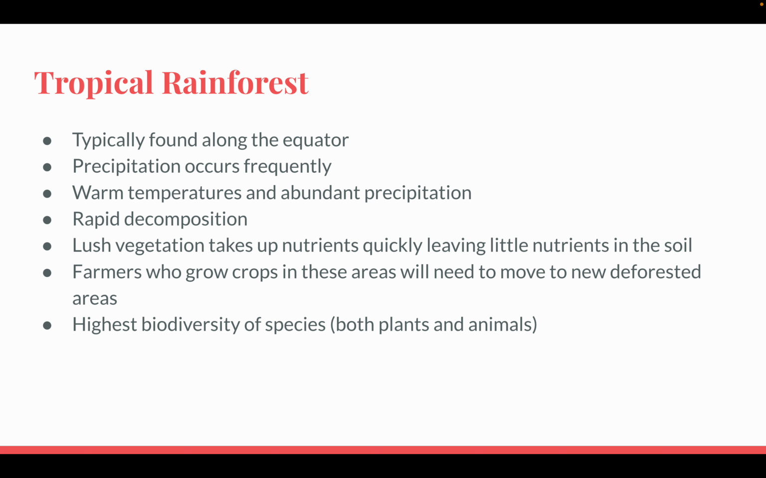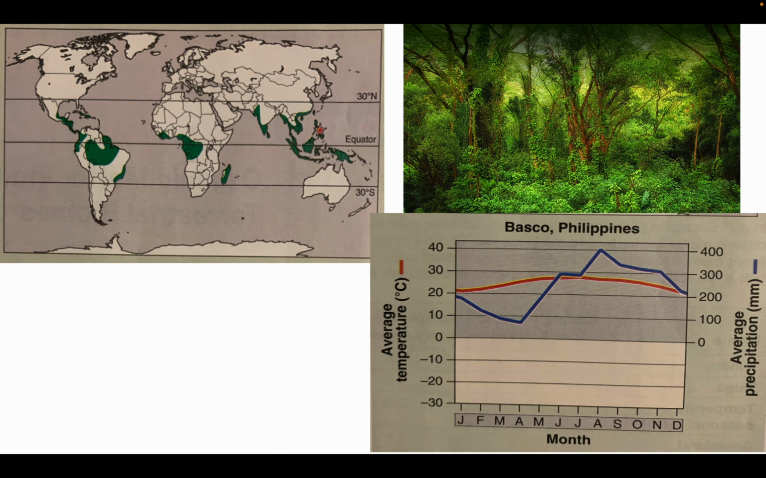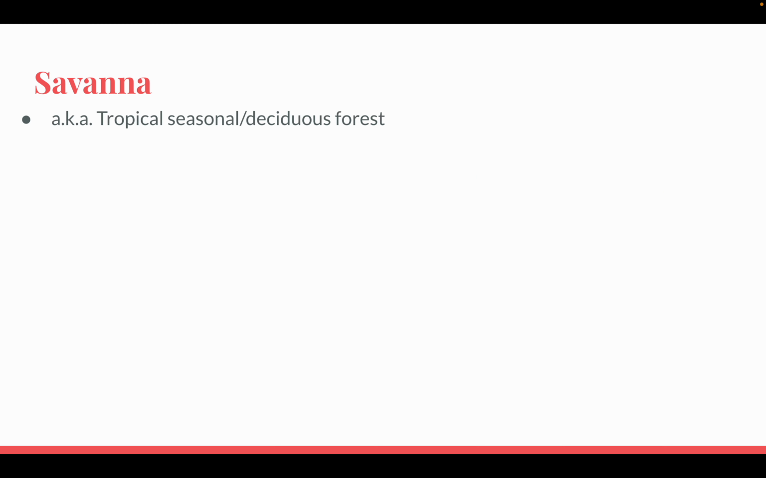The rainforest has the highest biodiversity of species, both plants and animals, including terrestrial or aquatic. Large and small trees can be found here. Again, the rainforest is very much in danger, and many species are going extinct because we are cutting down more and more for various reasons, including, like we said before, agriculture.